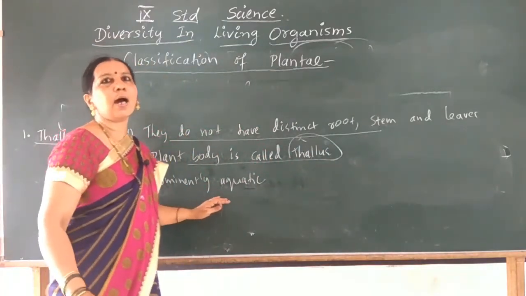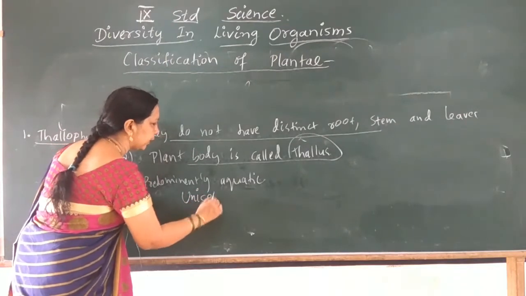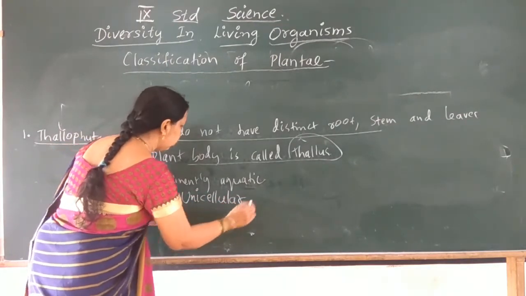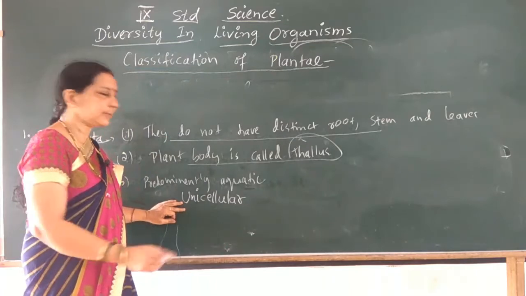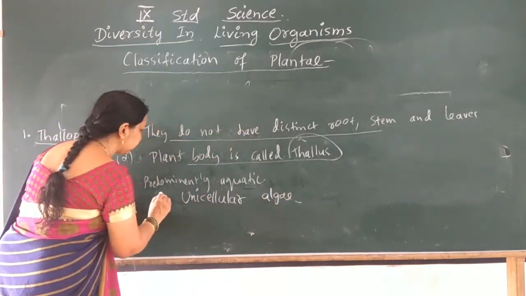Examples are algae, including unicellular algae and filamentous algae.